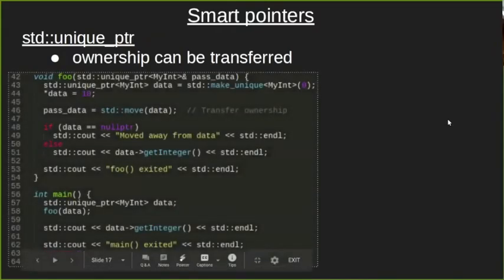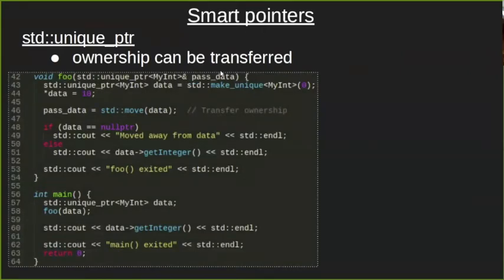This is an example. In this example, we have the function foo that accepts a reference to a pointer. And inside this function foo, we create data using a smart pointer. That's the same as we did before. We create data, but then in the next line, we move the ownership of this data into the pointer that we have here as an argument.